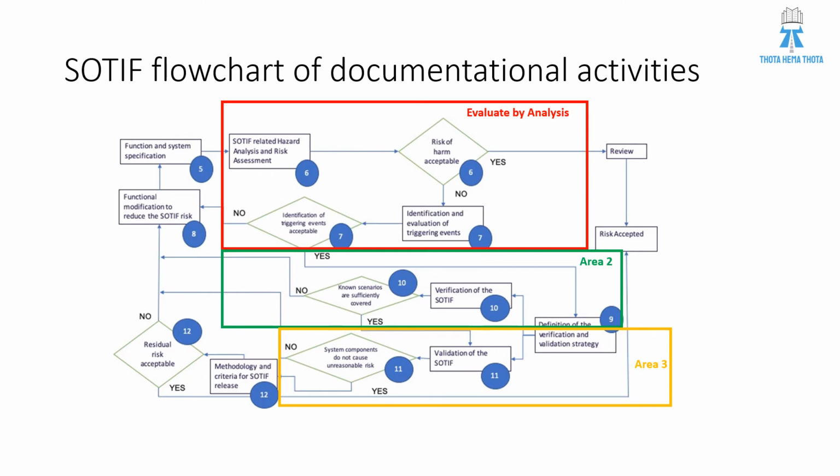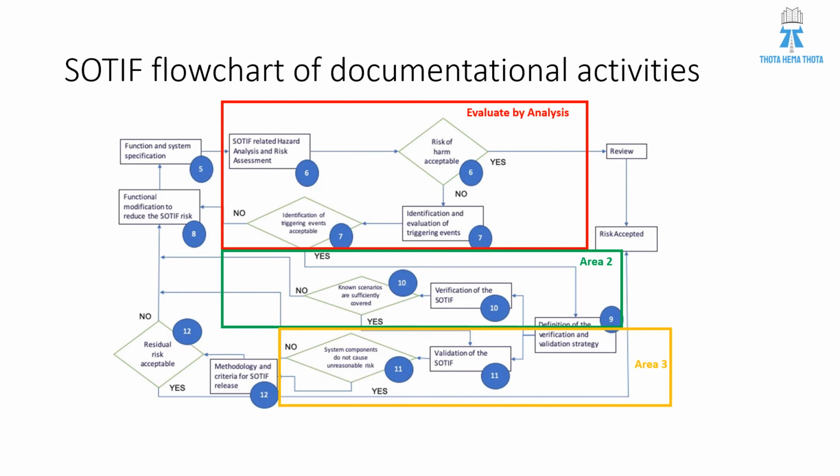So here it comes. As I said in the previous slide, we need verification and validation activity with respect to SOTIF in case of area 2 and area 3. Here comes the hazard analysis and risk assessment, decision making based on the harm nature of risk, and identification of triggering events. All this comes into evaluation by analysis.